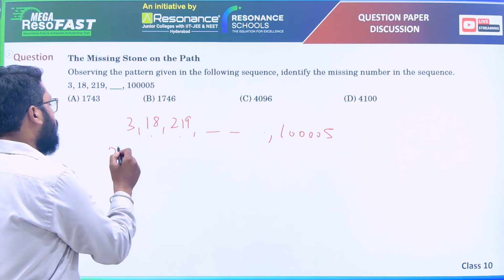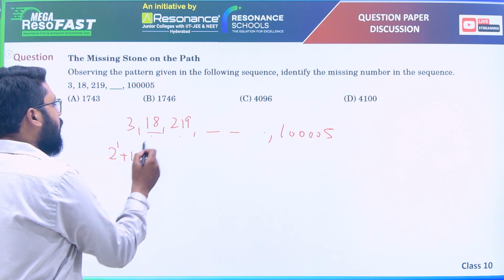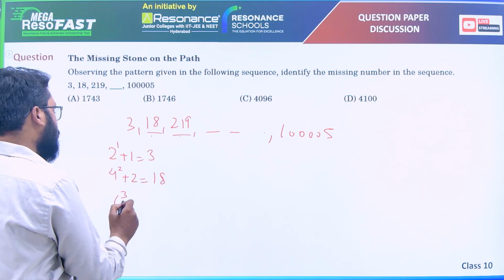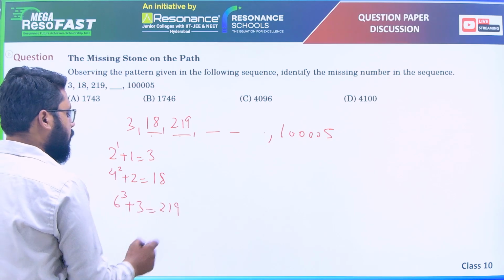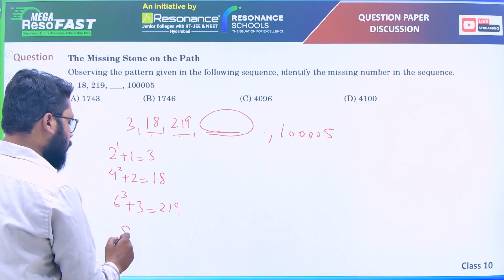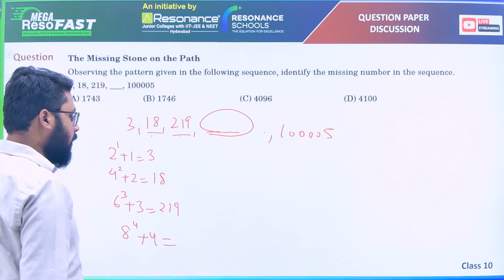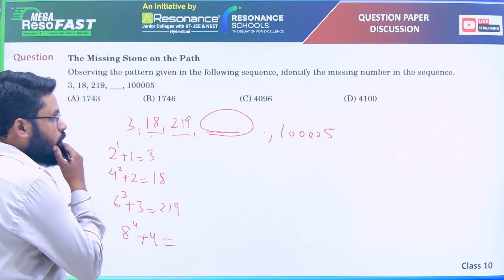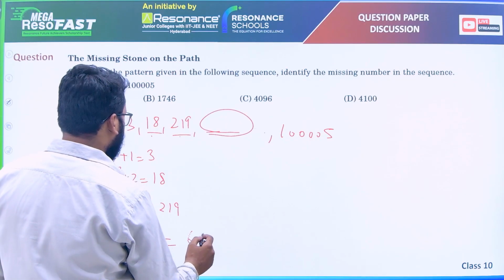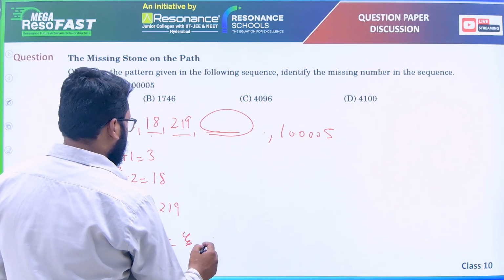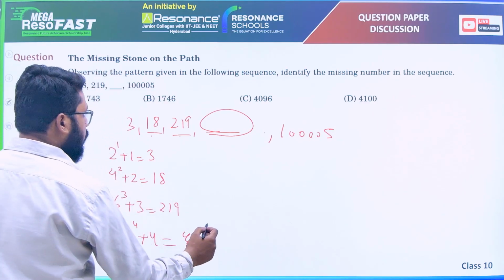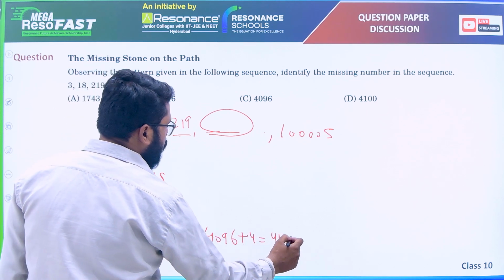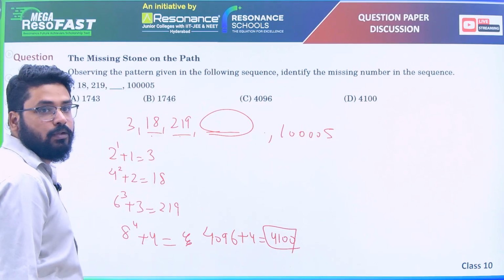So if you check 2 raised to power 1 plus 1, for 18, if you do 4 square plus 2, you're getting 18. For this, if you do 6 cube plus 3, you're getting 219. Means if you want the next number, that could be 8 raised to power 4 plus 4. And 8 raised to power 4 is 8 with 5 and 2, that is 4096. And plus 4, we're getting 4100. Option D.